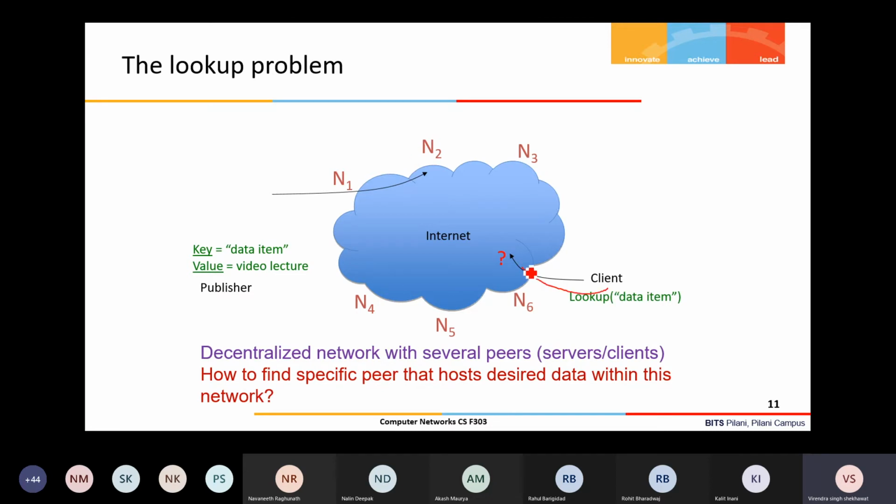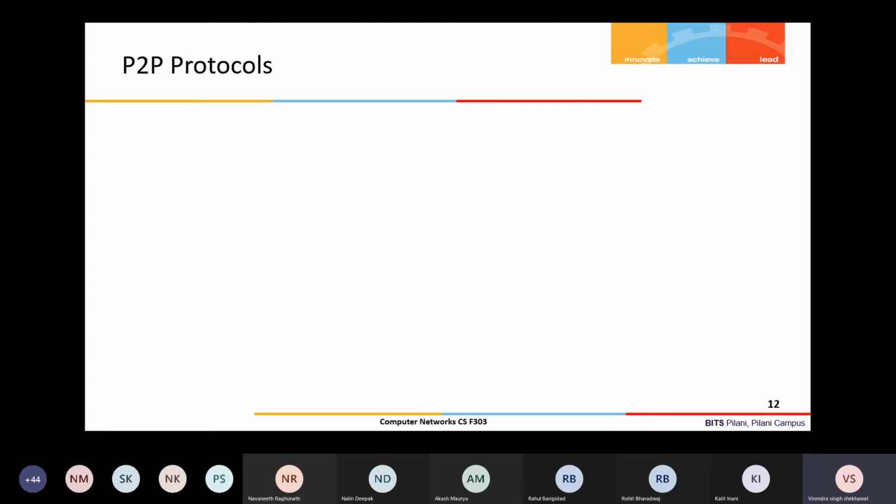Some client is looking for some file, how to get that? I'm looking for some data item, where is that data item? It may be available at N3, N2, N1, N4, N5, and there may be thousands of such nodes. So how to get this information? This is called the lookup problem. Now we'll see some standard peer-to-peer protocols.